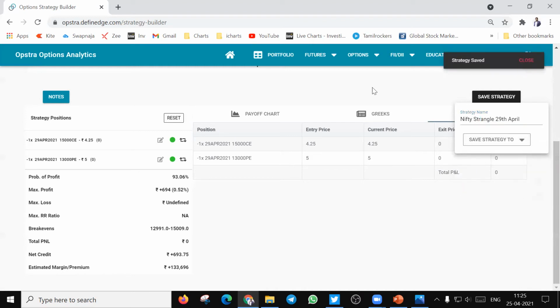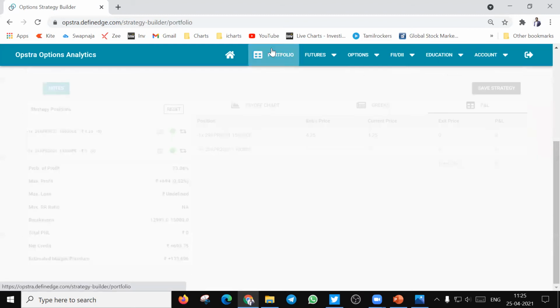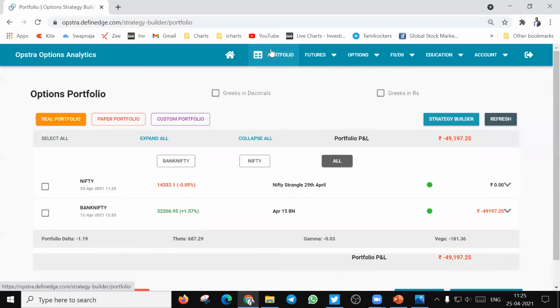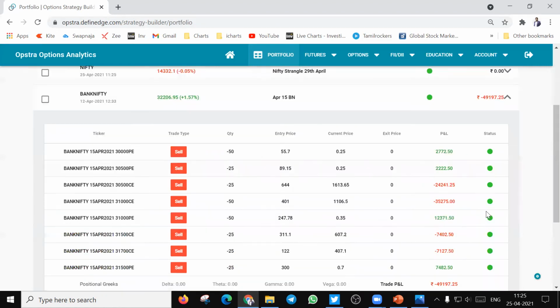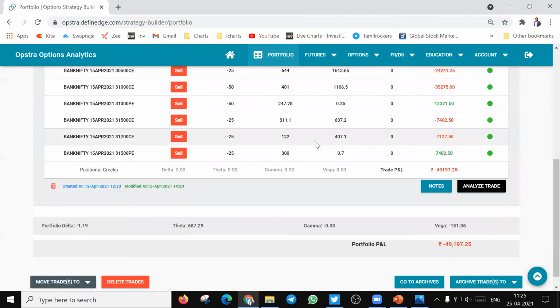It has got saved. Now, where can you go and see this strategy? Again, you go to the portfolio where it shows the strategy which is added today. I have another strategy in Bank Nifty which is saved on 12th of April, and it is in a loss of 49,197. And this is how your strategy will get updated in the system. Maybe on Monday or Tuesday when you have a look at it.